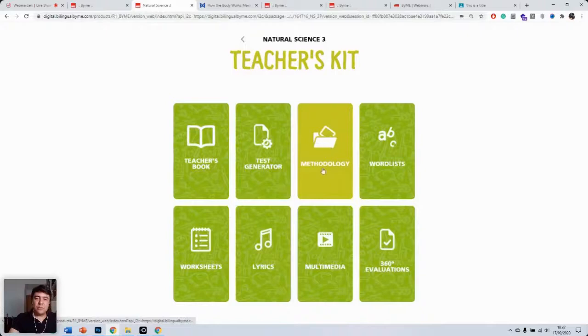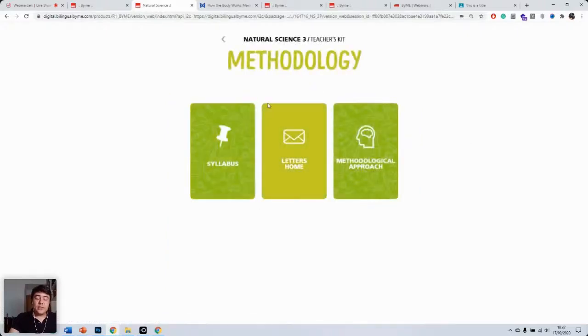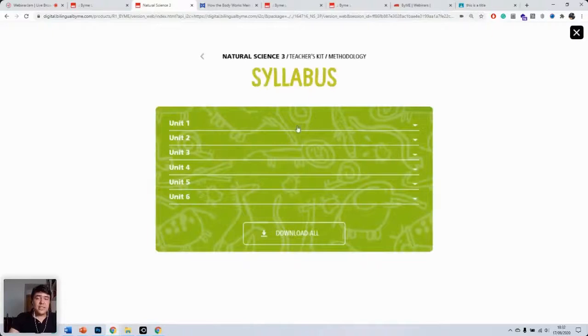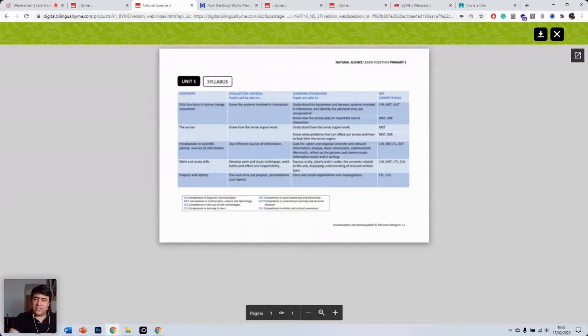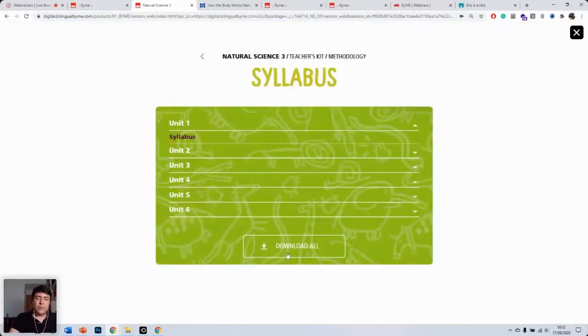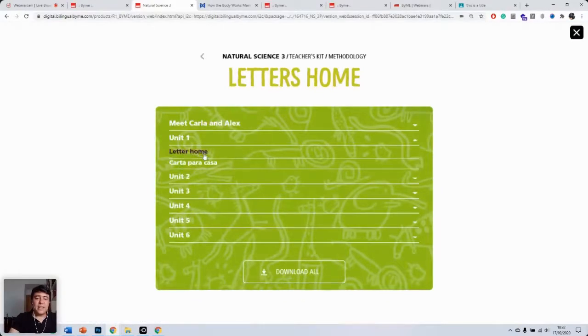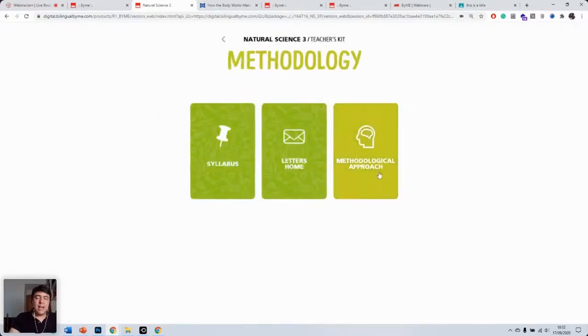Now we have this section, the methodology section. So here we have a few documents. We have the syllabus. So if we click on this, we can see a PDF of the syllabus for all the different units. Just like before, you can download them individually, or you can click on download all to download them in one go. You have all the letters for the families, both in English and in Spanish. And you have this section on the methodological approach. So this would be kind of, it talks a little bit about bilingual education, etc. It's the introduction of the teacher's guide.